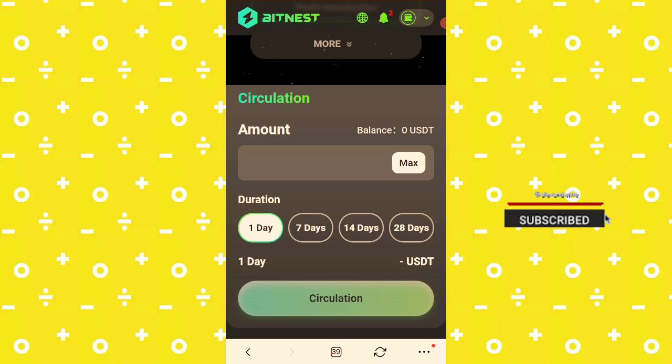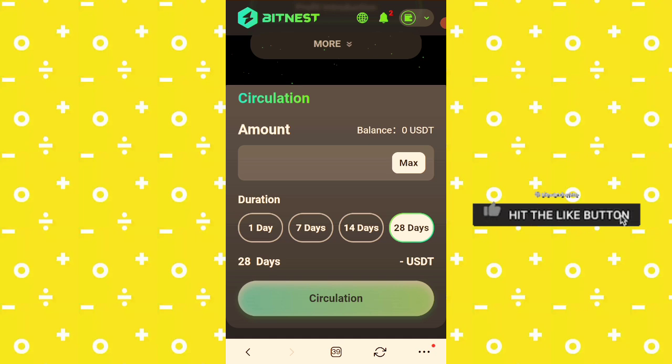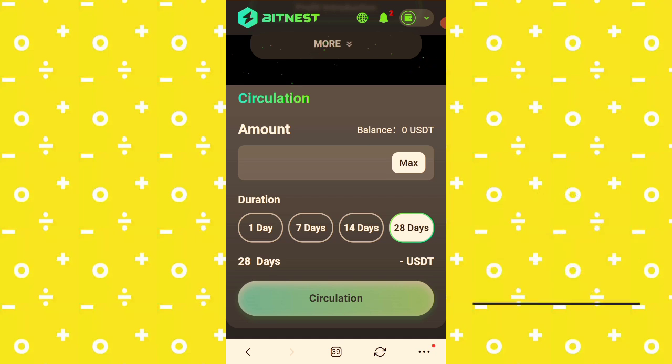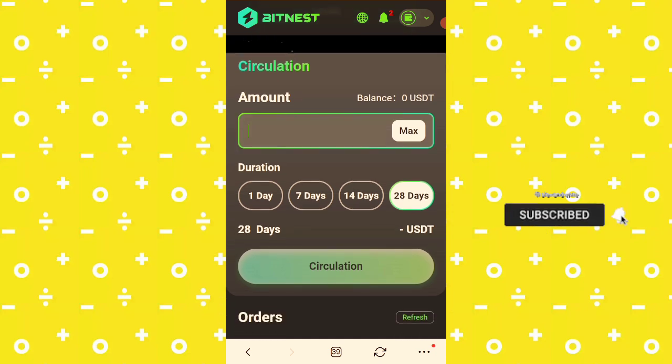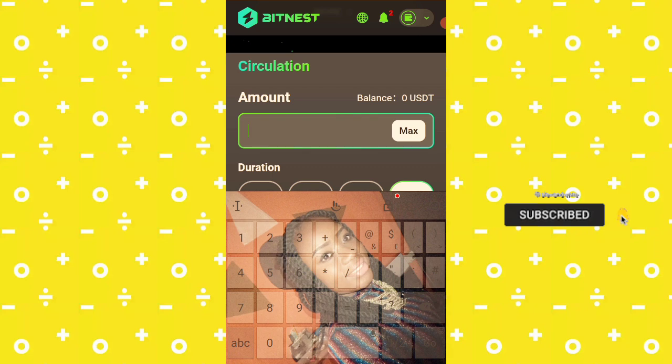By default, it's always on 1 day. For you to earn that 24%, you have to select 28 days. For you to earn 24% profit, you have to be circulating for 28 days. You select 28 days, then enter your amount. Let's assume I entered $5,000, $10,000 here.